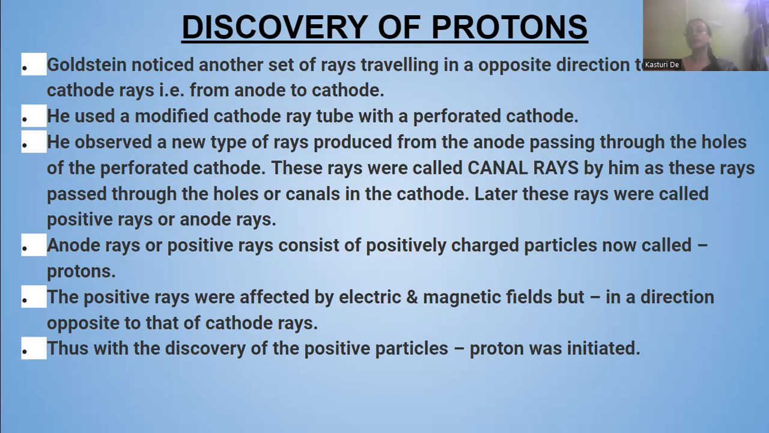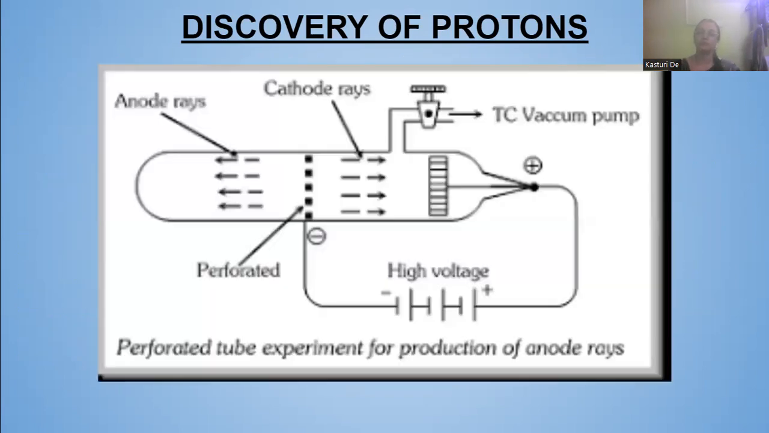Clear? Now, the positive rays were affected by electric as well as magnetic fields. The electric and magnetic fields affected these positive rays in a direction opposite to the cathode rays. If the cathode rays move this way, then the anode rays will move this way. Thus, with the discovery of the positive particles, the proton was discovered. Now, this is the tube which was used by Goldstein. This is the perforated cathode, and here we see the anode rays.